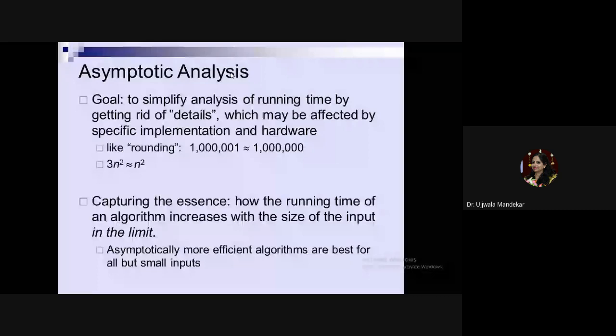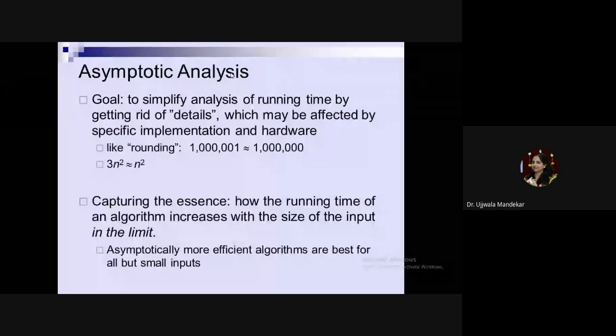What is the goal of this asymptotic analysis? The goal is to specify the analysis of running time by getting rid of the details. It should not be the condition that every time we have to supply a certain number of inputs, get the output, and then analyze. So what is the aim of asymptotic notation? The aim of asymptotic notation is to simplify the running time of the algorithm instead of going into the detail.